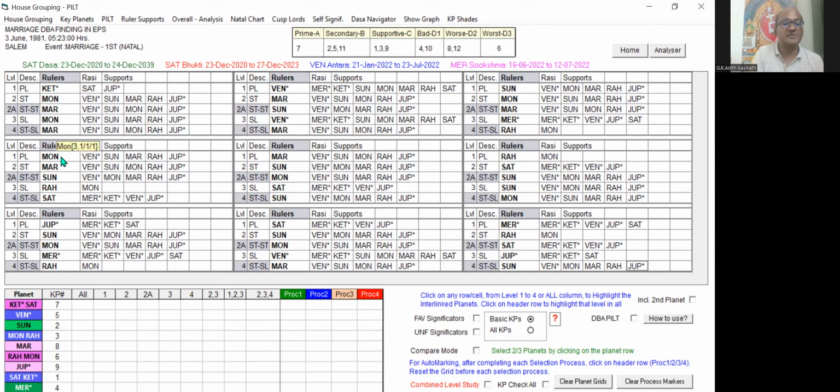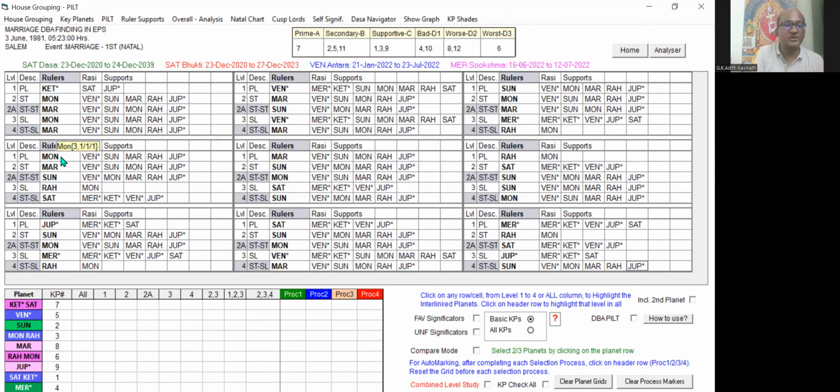As per EPS, EPS is having cuspal lordship, occupying house, cuspal star lordship, and cuspal sublordship. These four elements, cuspal lord, occupying house, cuspal star lord, and cuspal sublord, are considered as the self-signification. Within the bracket, the cuspal lord and occupying house are shown together in the first portion, cuspal star lord is shown in the second portion, and cuspal sublord in the last portion.